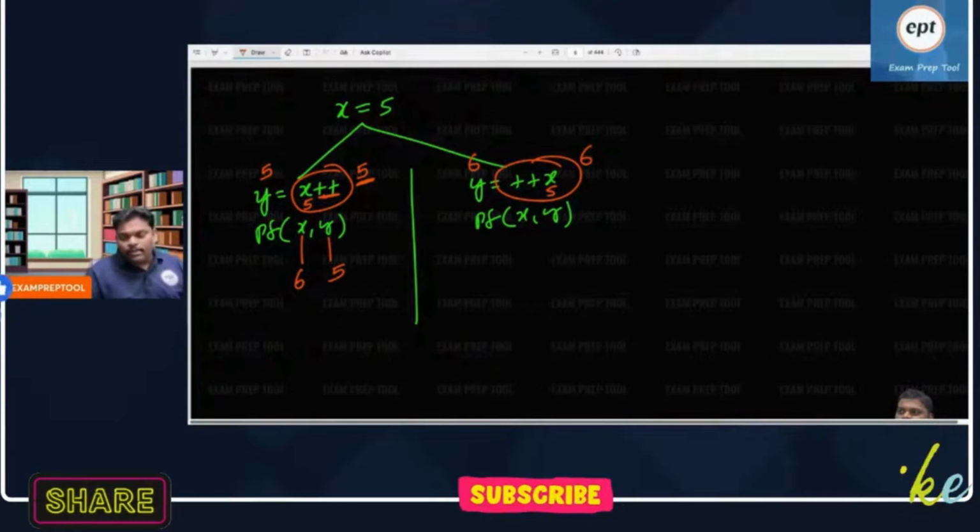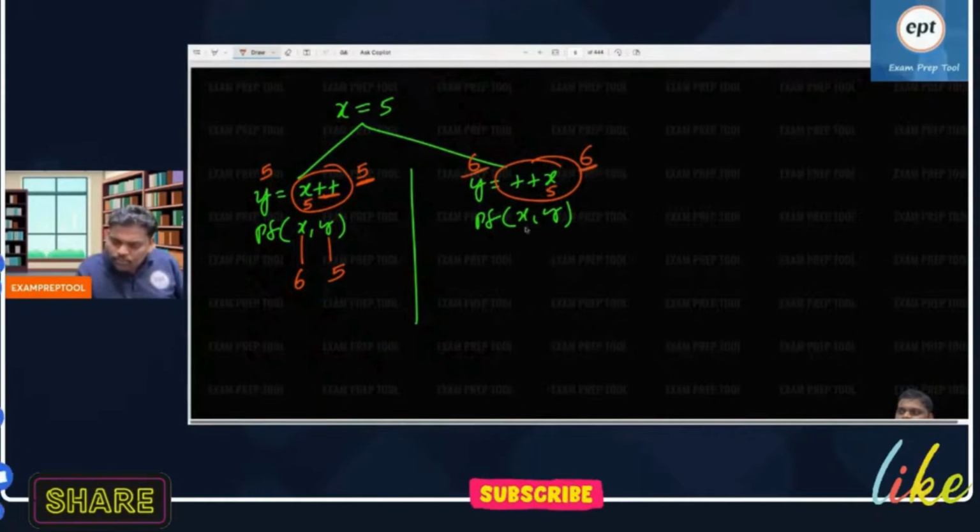First store, then increment. What is the pre-incrementation? First increment, then store. Now x value is 5, plus plus makes it 6. So this will also be 6. So finally nothing is pending. Both will print 6.